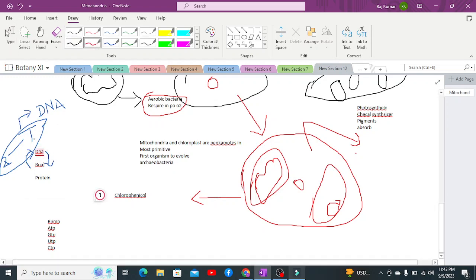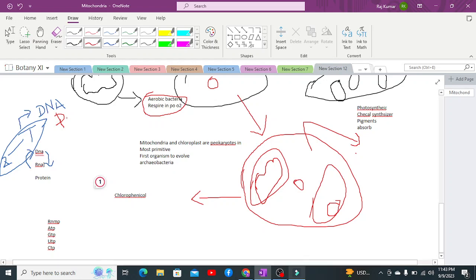After which, when we convert RNA into DNA, this process is known as reverse transcription, in which the enzyme DNA polymerase works. But this time, DNA polymerase forms deoxyribonucleotides.